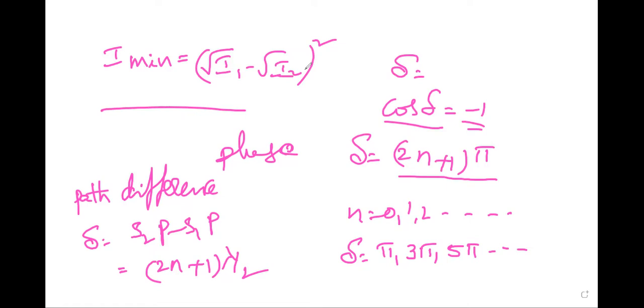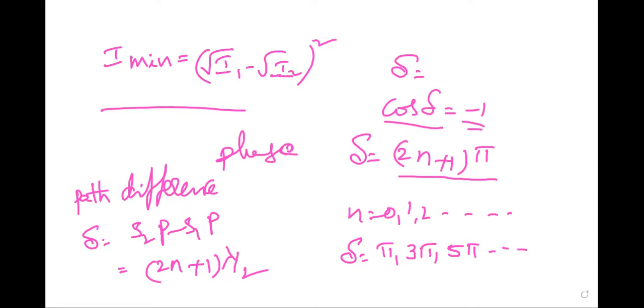You can remember these equations every time: for minima, delta is equal to 2n plus 1 into pi and path difference is 2n plus 1 into lambda by 2; for maxima, delta is equal to 2n pi and path difference is equal to n lambda. So those are the minimum and maximum conditions.